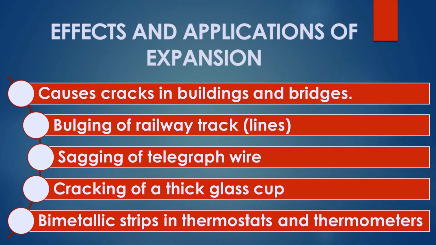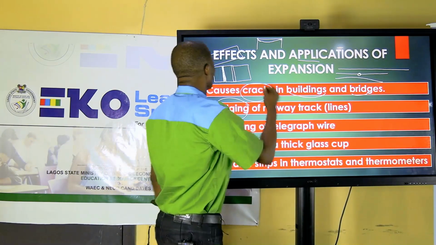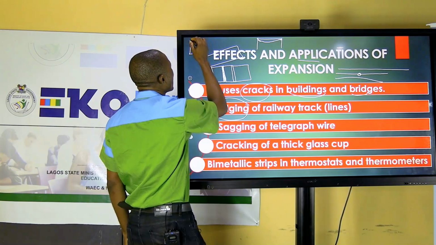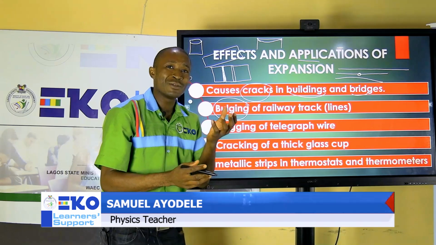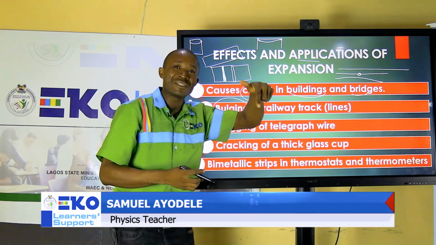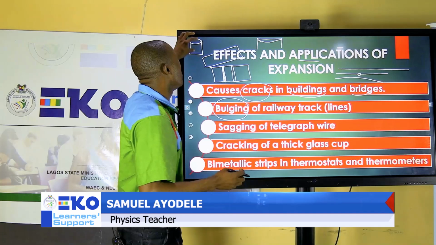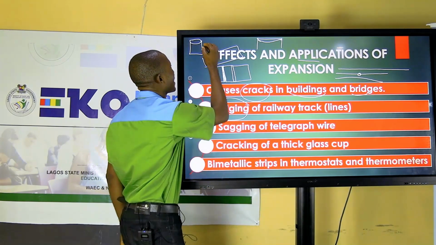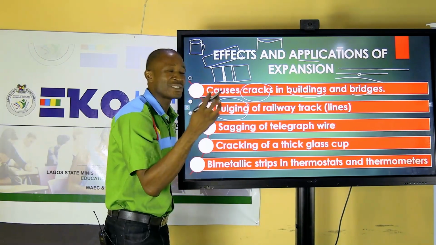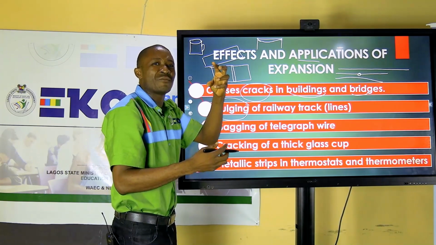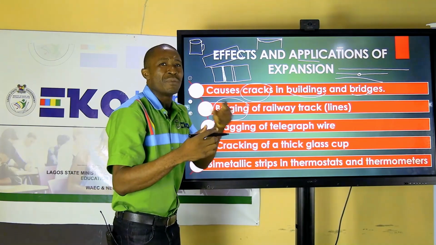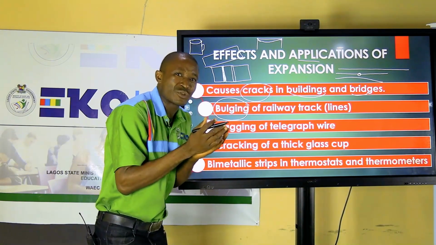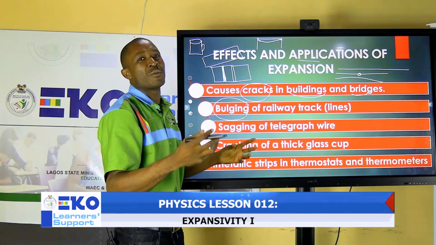Now the fourth one, cracking of a thick glass cup. If you have a glass cup, that's more reason why you don't put your glass cup in your freezer. You can put it in the fridge to make your drink chill, but you don't put it in the freezer. Why? Because the temperature will be too much and it will make your glass cup crack. If you put it in the freezer, by the time the temperature of the freezer reduces, the glass will respond by wanting to shrink. As it wants to shrink, it gives way and then the glass cup will crack.